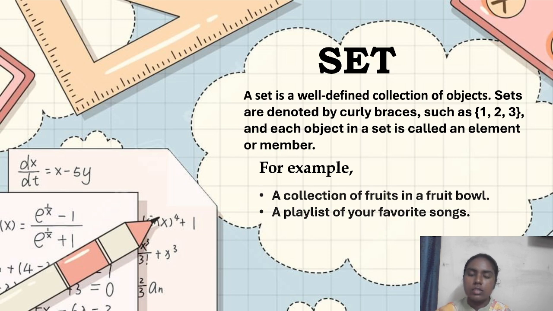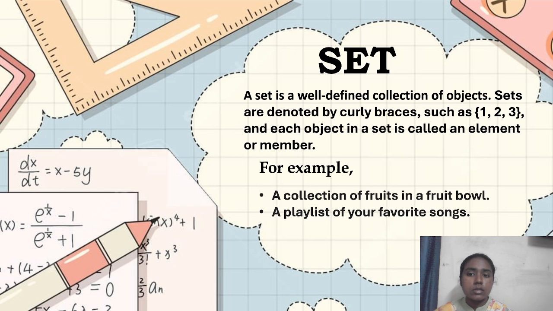Well-defined means that we will know the number of elements present in the set. There will not be any element left out that is not known by us. If there is an element in the set and that is not known by us, we can't consider it as a set. So that's why they are telling clearly it is a well-defined collection of objects. We will know what are the elements present in it and we can define it.